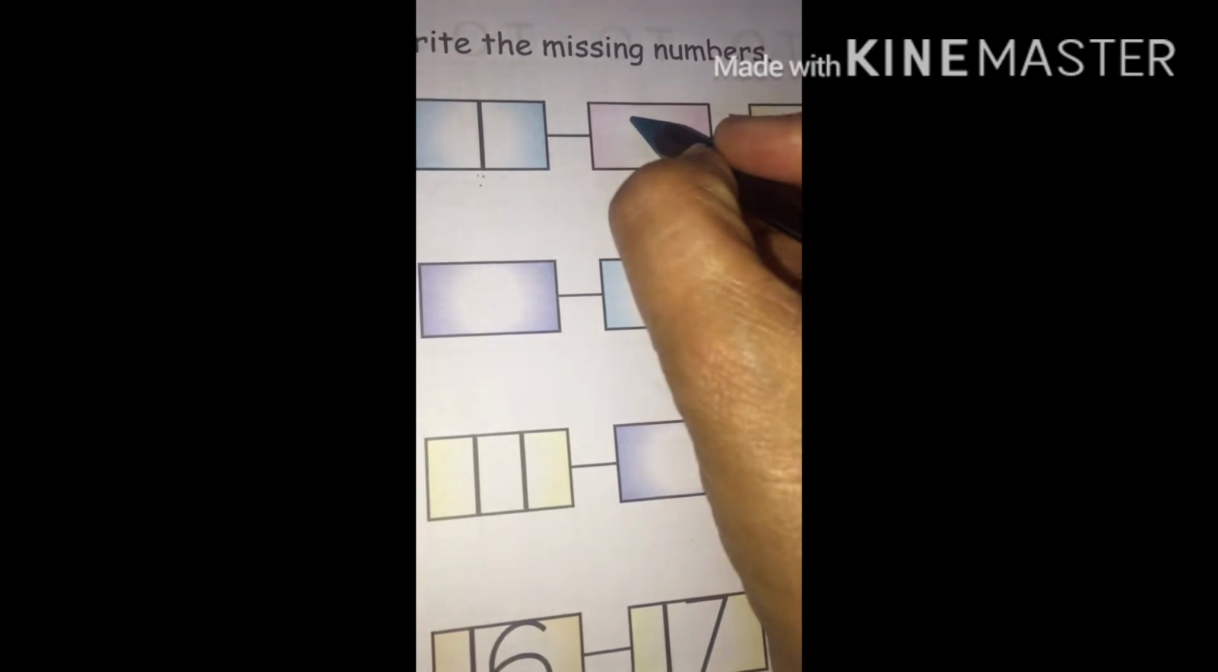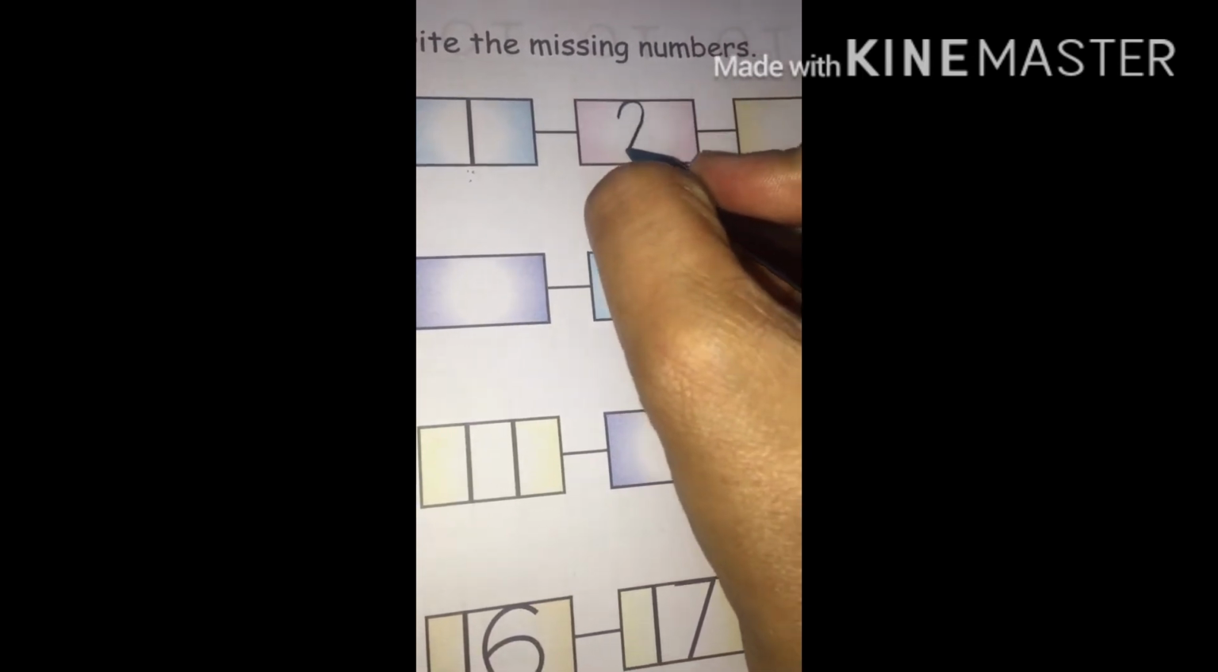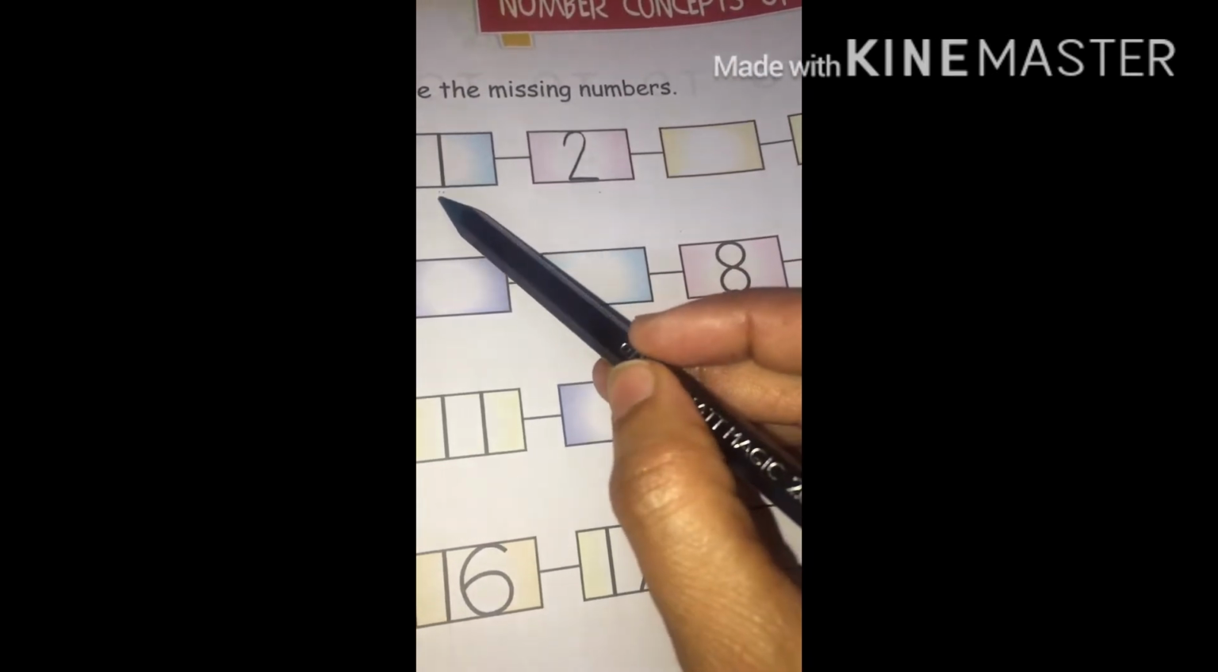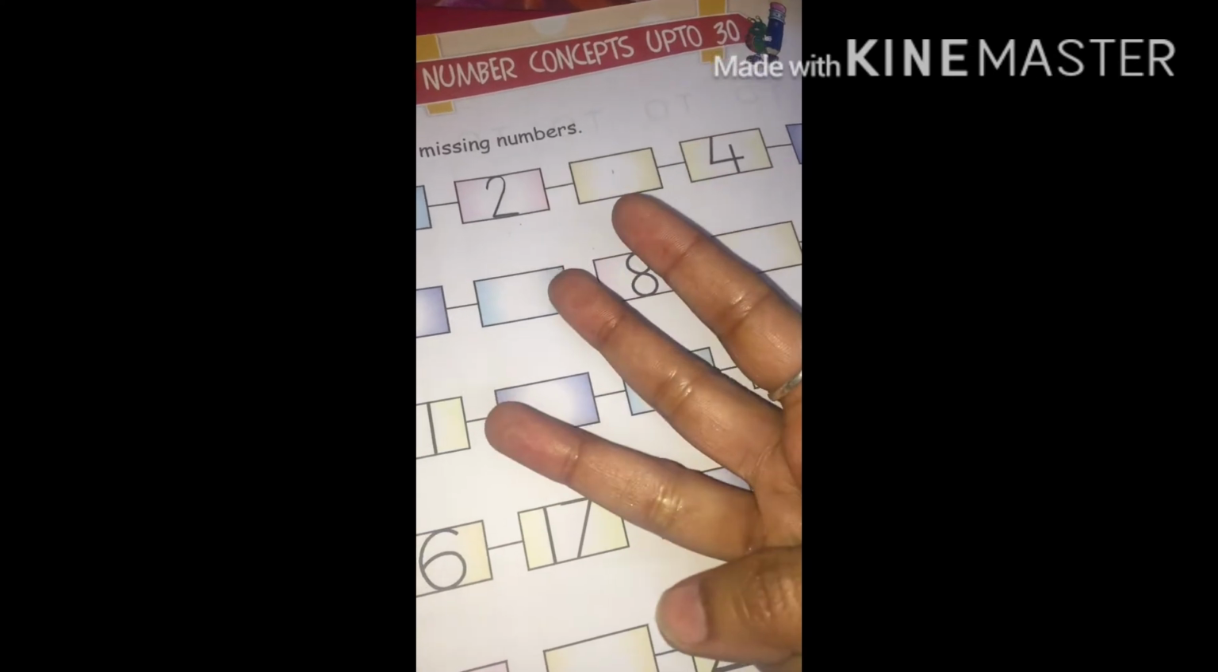When we are counting, start counting from 1. 1, 2. So which number will come here? 2. So let's write 2 here. Like this. Now after 2, 1, 2. Which number will come here? Start counting. 1, 2, 3. So which number will come here? Yes, 3. Like this. Okay. Now let's start counting from beginning.